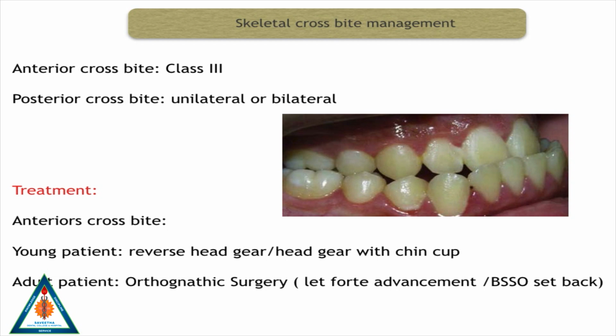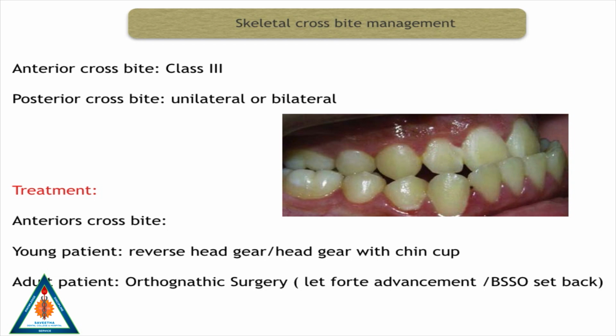Management of skeletal crossbite. A skeletal crossbite can either be an anterior crossbite, which is seen in class 3 patients, or a posterior crossbite, where it can be unilateral or bilateral. Treatment. In case of an anterior crossbite in a young patient, a reverse headgear or a headgear with a chin cup is used. The reverse headgear is used to correct maxillary deficiency, whereas a headgear with a chin cup is used to prevent further mandibular growth.